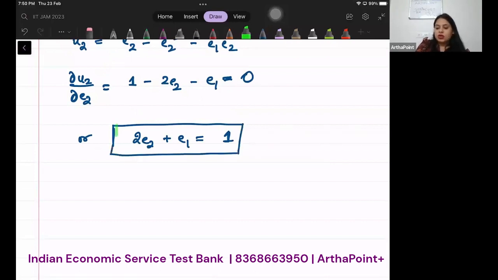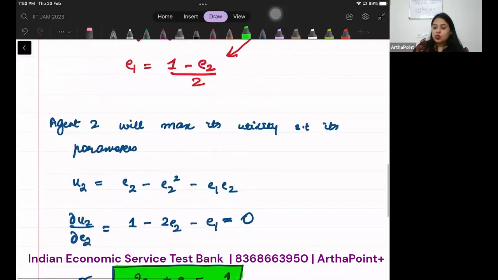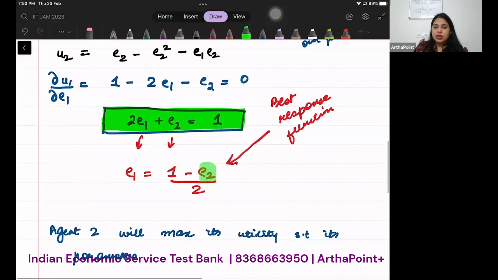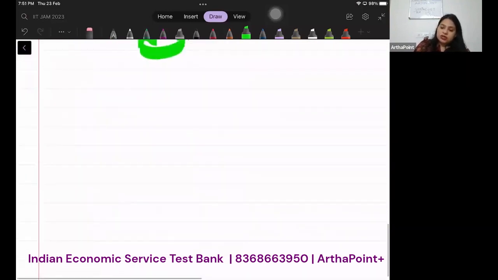This is called best response function of agent 2. तो हमने agent 1 and agent 2 का best response function निकाल लिया कि what is best response, कि अगर आप मुझे बता दो agent 2 कितना effort लेगा तो मैं बता सकती हूँ agent 1 कितना लेगा, and अगर आप बता दो कि agent 1 कितना effort लेगा, then I can tell what agent 2 will do. Now let's plot these. Let us go ahead and plot these two best response functions.